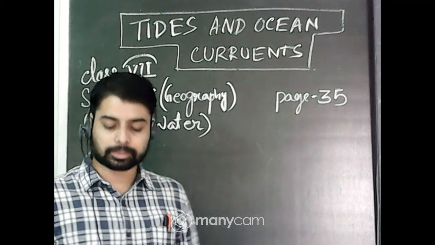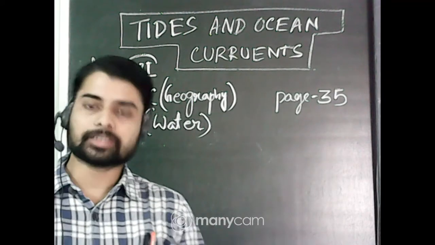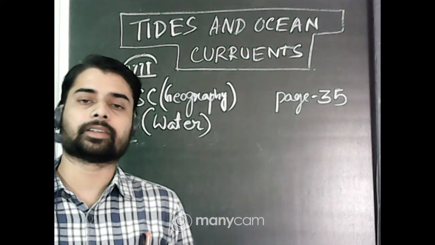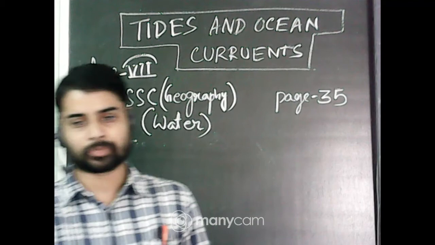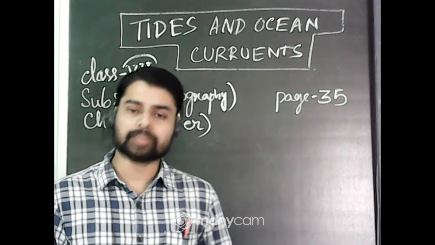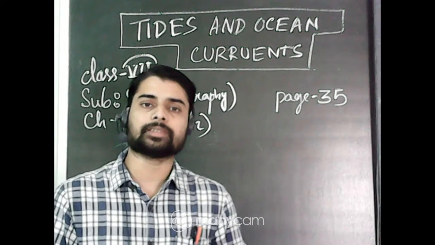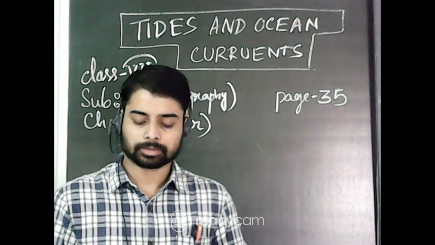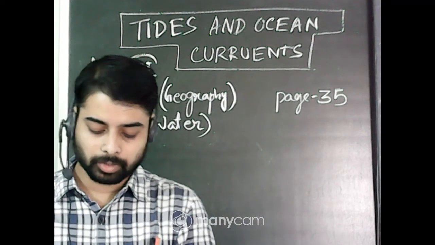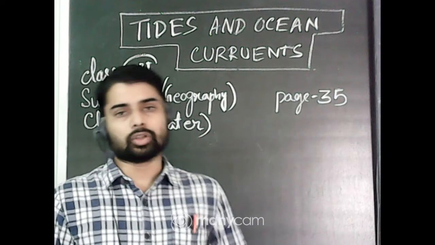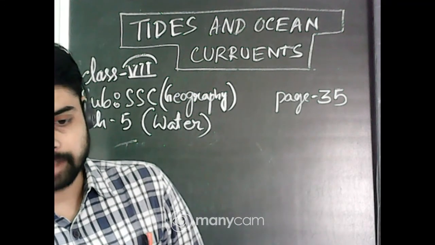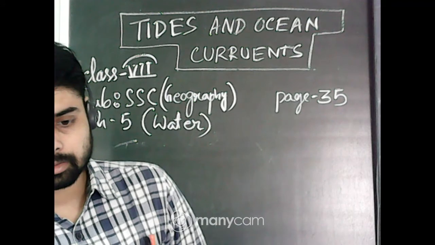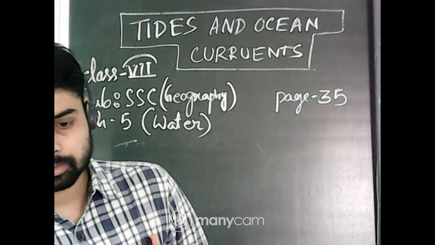So let's start. What is tide? The tide is a rhythmic rise and fall of ocean water twice in a day. The rhythmic rise and fall of ocean water twice in a day is called the tide. So tides are also of two types, the high tide and low tide.